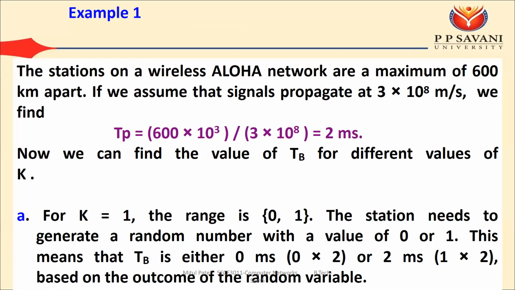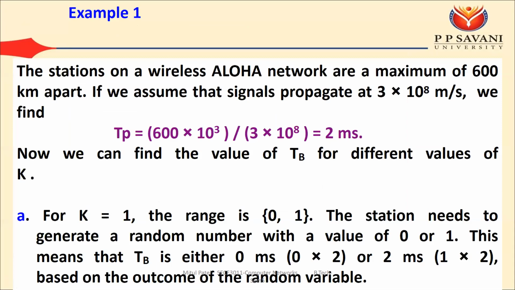So what the answer is saying is that when a collision happens and the station is going for the second attempt, either it can send with no delay, that is after 0 milliseconds, or it will wait for 2 milliseconds and then send.